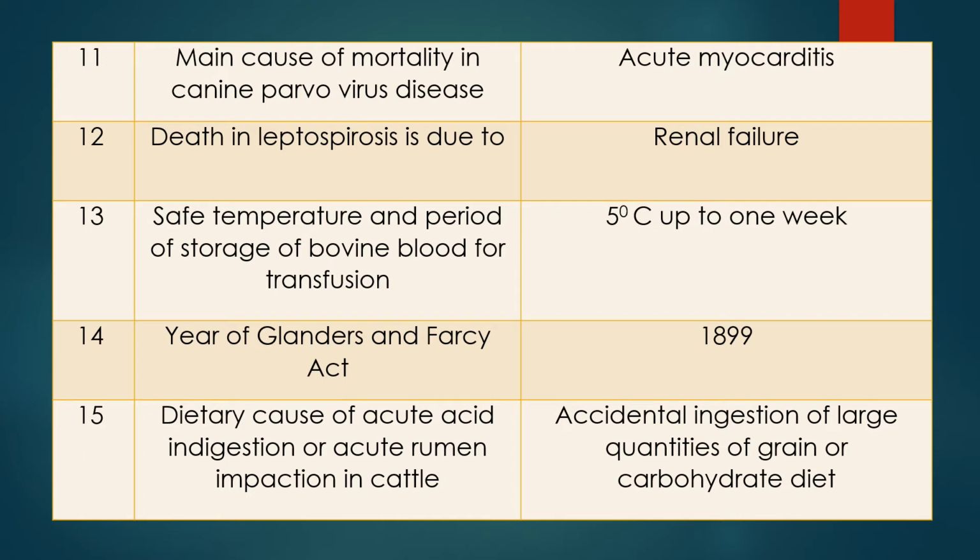So if the blood of bovine is stored at 5 degrees centigrade up to 1 week, then we can perform the transfusion. After 1 week, the deterioration starts and it will not be healthy to go for the transfusion.